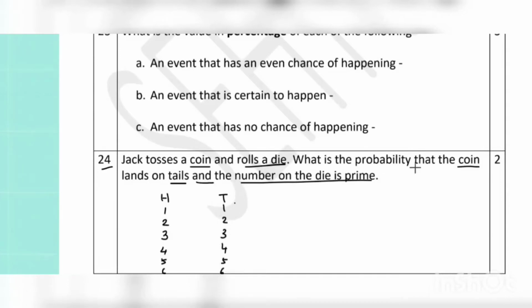So, we need the coin to land on tail and also prime number here. So, 2 is prime, 3 is prime and 5 is prime in only the tails column, which means we get 3 outcomes out of a total of 6 plus 6, 12 outcomes. So, reducing both the numbers by 3 common factor, that is 1 by 4.